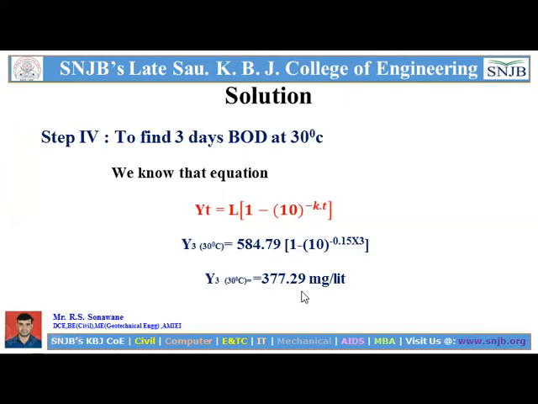And we will get the BOD of 3 days at 30 degrees Celsius equal to 377.29 mg per liter.